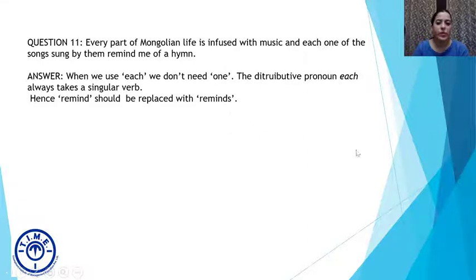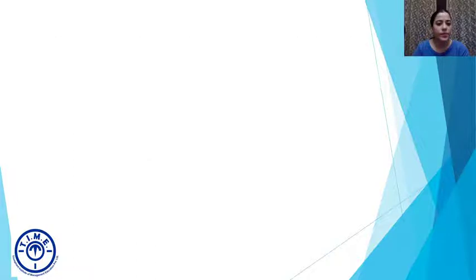Okay, you can understand this on the basis of a very simple example. A student enters the class, right? But many students enter the class. So in a verb, the s format is for singular and the sans s or without s format is for plural. So here we have to substitute remind with reminds.